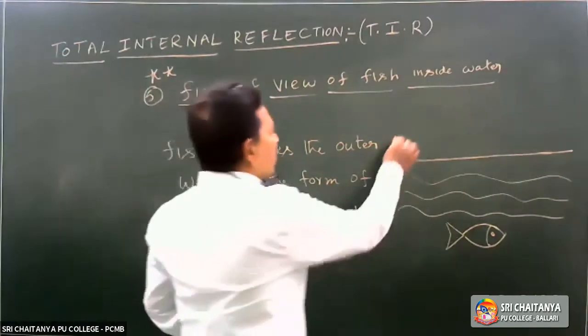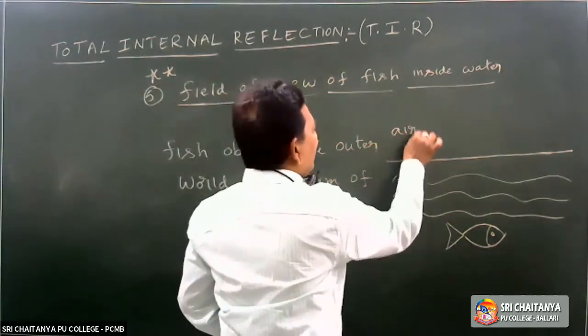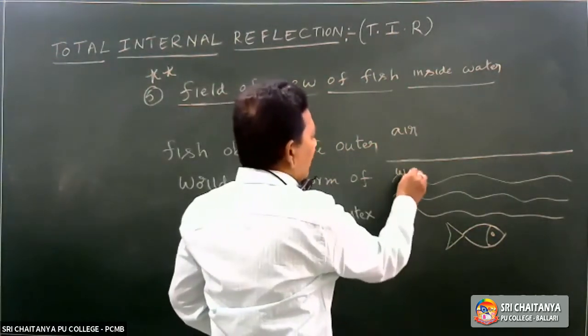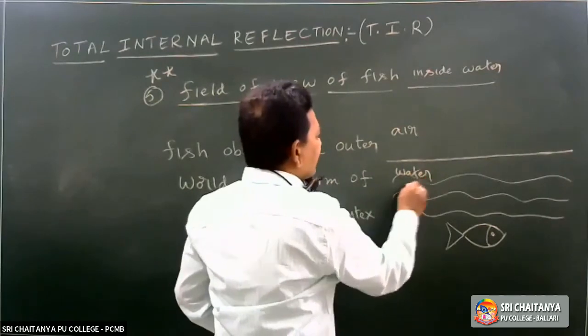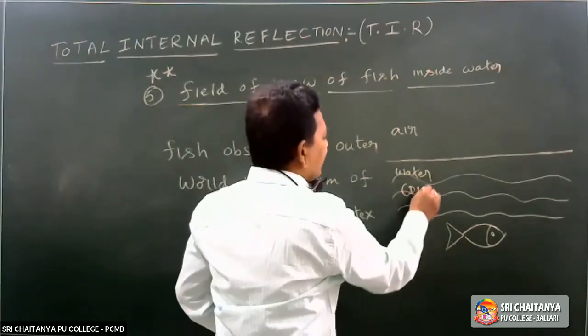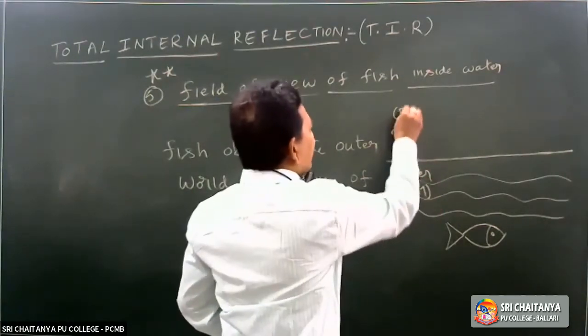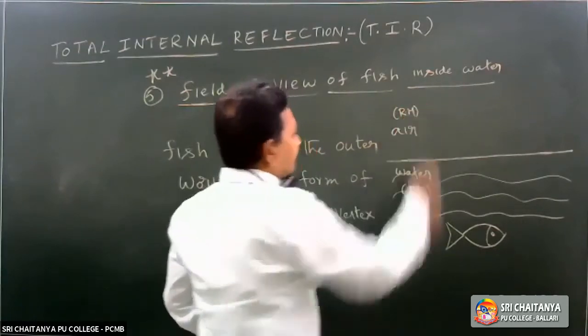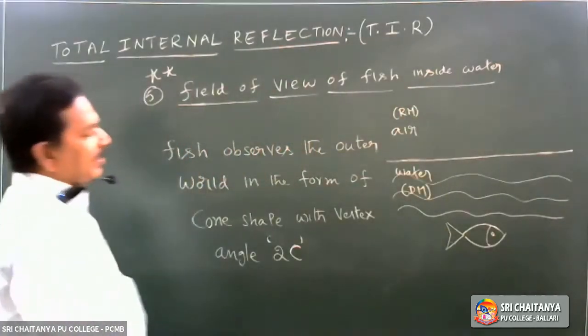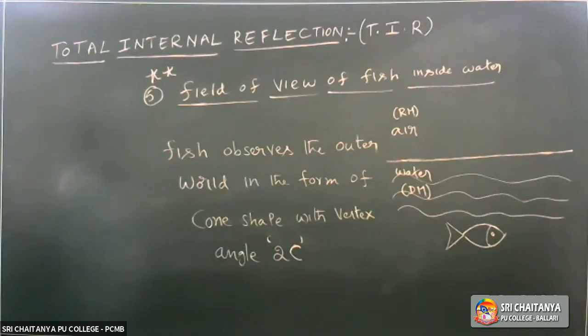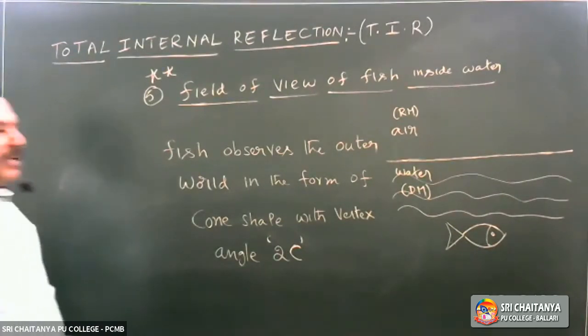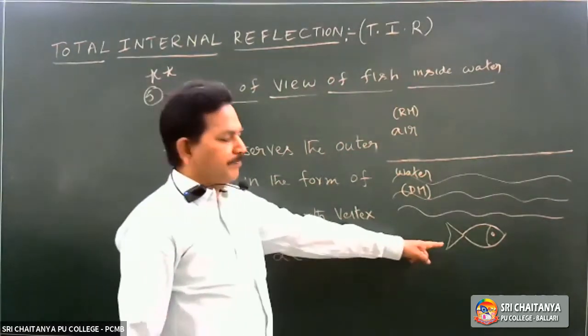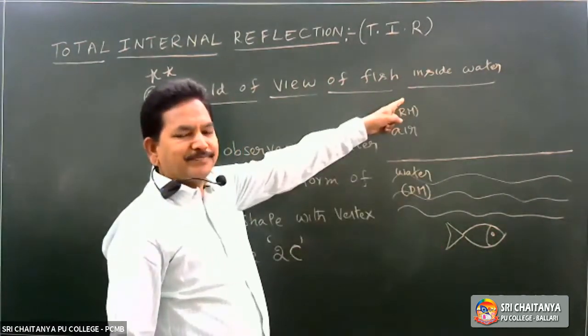Above the surface, what will be there? Air. Water is the denser medium. Air is the rarer medium. The fish is observing the outer world.